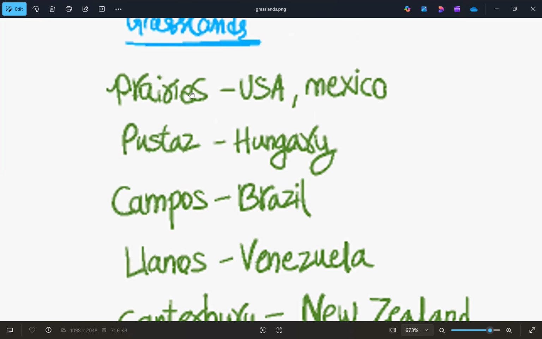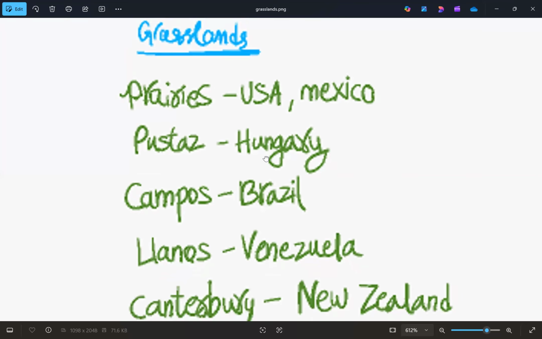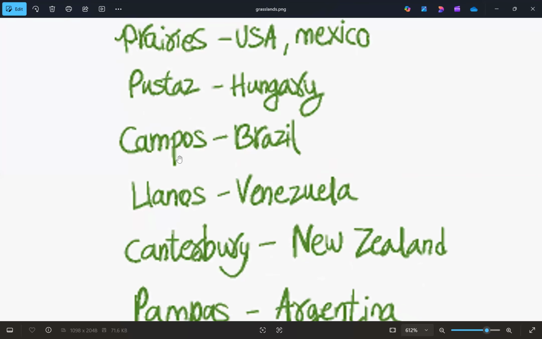The first one is prairies. The prairies grassland is spread over USA and Mexico. The next one is Pustas. Pustas is the grassland that is spread over Hungary. The next one is Campos, which is in Brazil. Campos, Brazil. And the next one is Llanos. Llanos is in Venezuela.